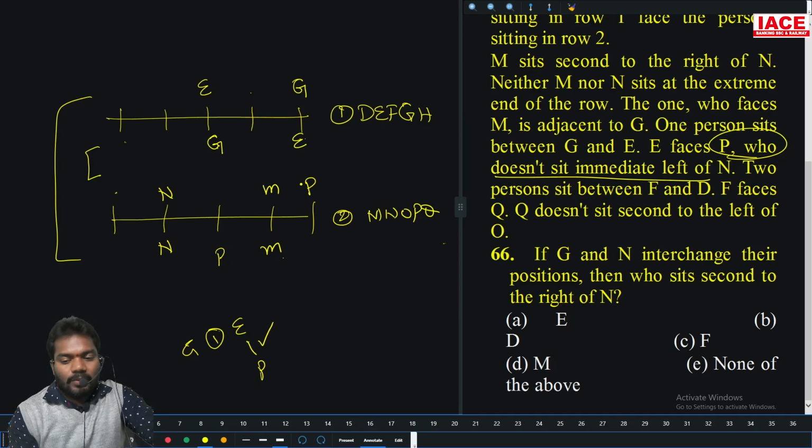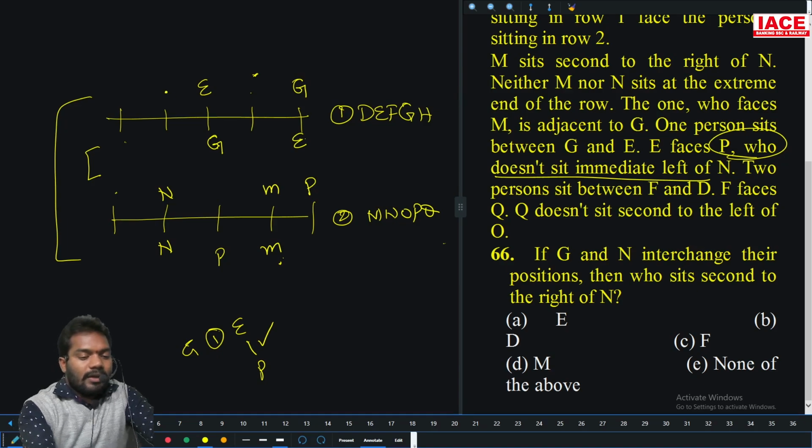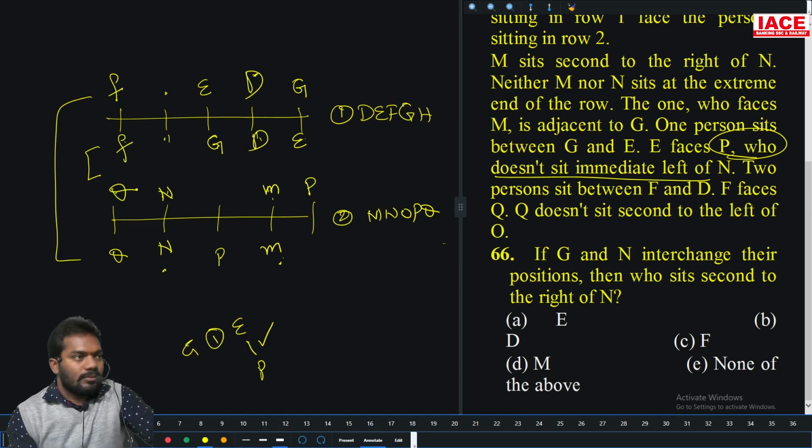Okay. Two persons between F and D. F faces Q. So F and D, F faces Q. If there is an F, Q is not possible. Only chance of F and Q, two persons, D is here. If there is an F, two persons D, and F faces Q.